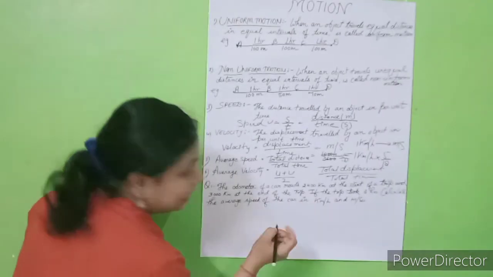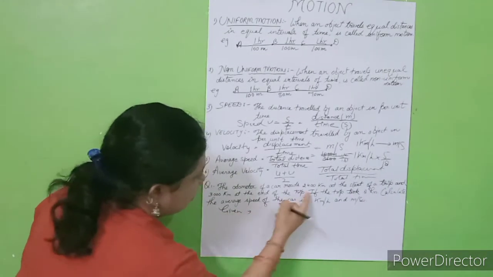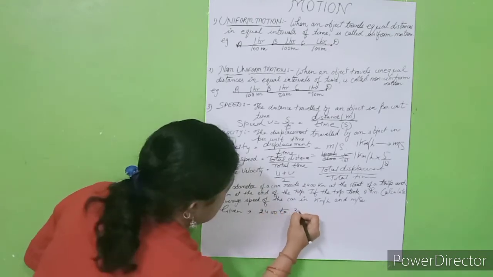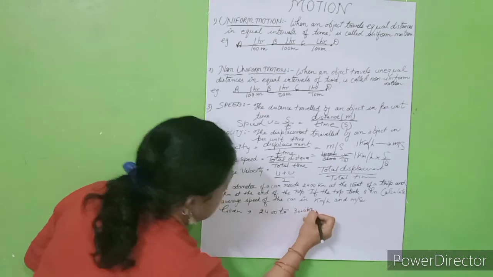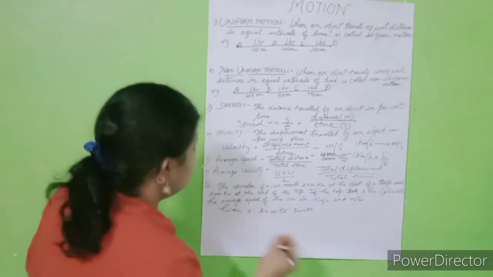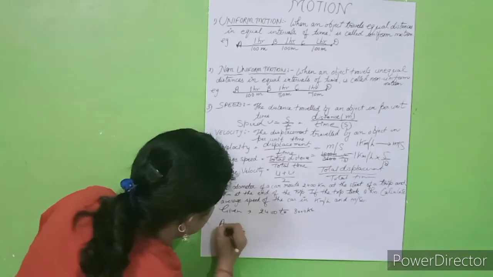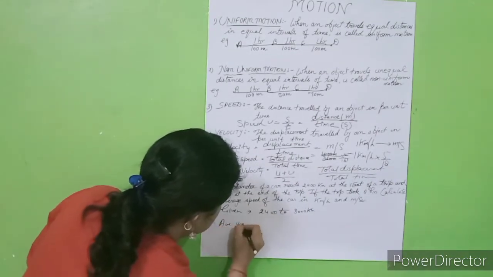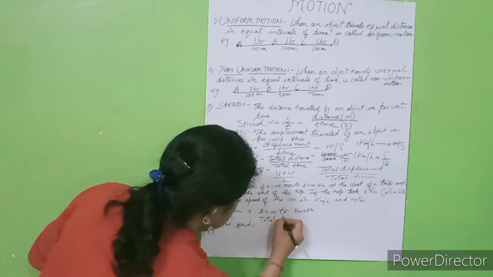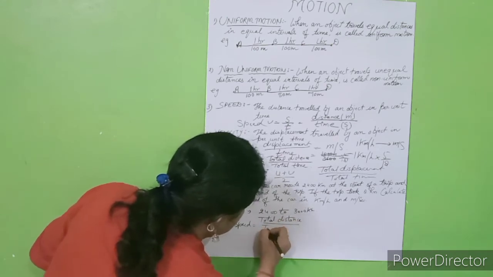First of all, you have to write what is given. Given: distance 2400 kilometer to 3000 kilometer. Right, students? We have to find the average speed. Average speed is equal to total distance upon total time.